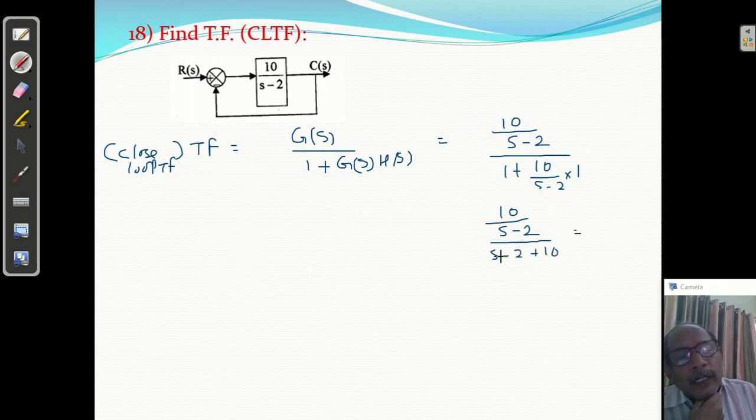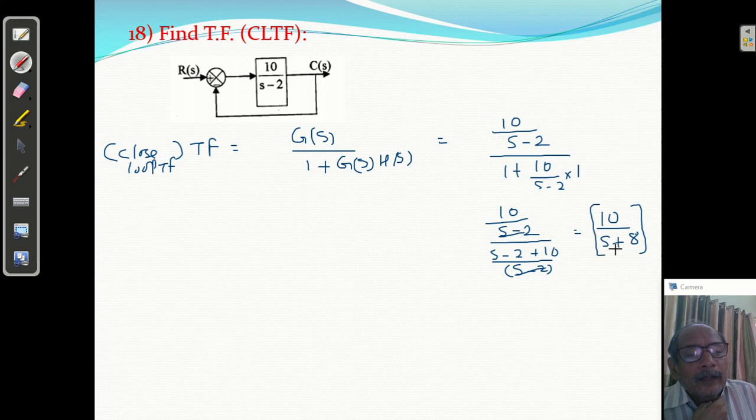After LCM, s minus 2 will be cancelled. Clear? You will get 10 upon s plus 8. What is the answer? 10 upon s plus 8.